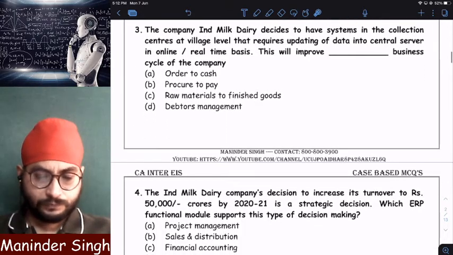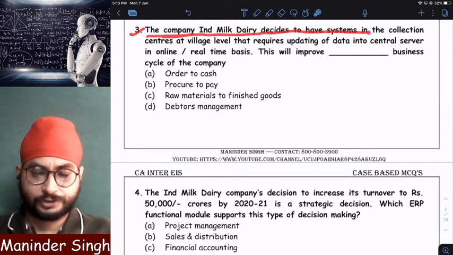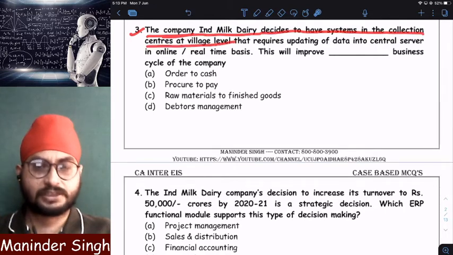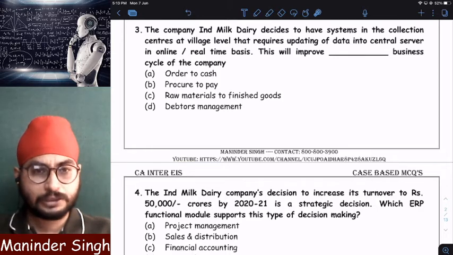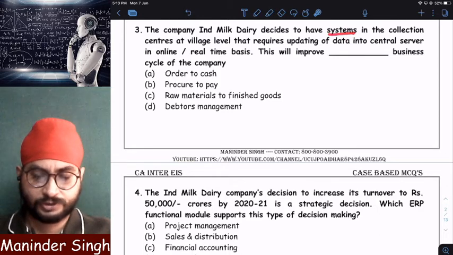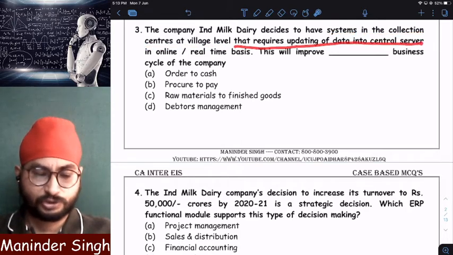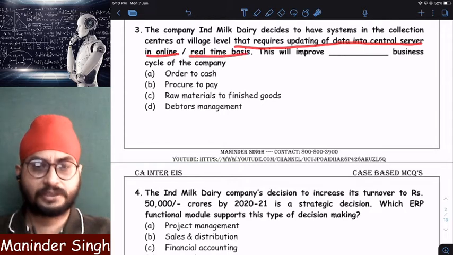Now, question number 3. The company Ind Milk Dairy decides to have systems in collection centers at village level. Every collection center in every village, there are around 50,000 villages, right? In 50,000 villages, it wants to have what? Systems in collection centers at village level that require what? Updating the data into central server in online or real time basis.